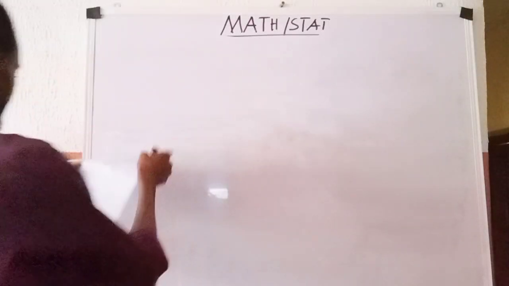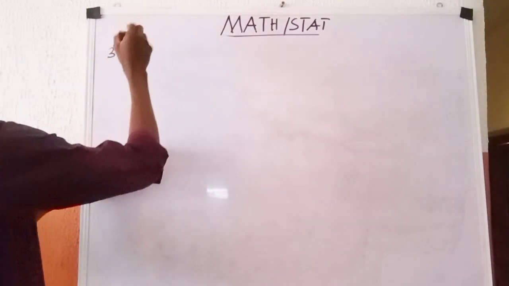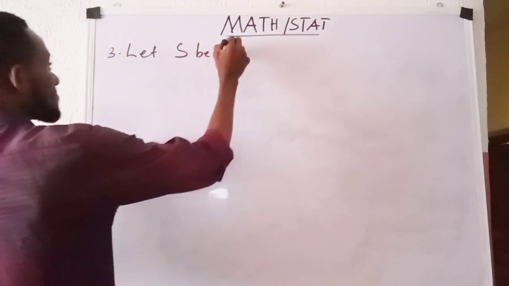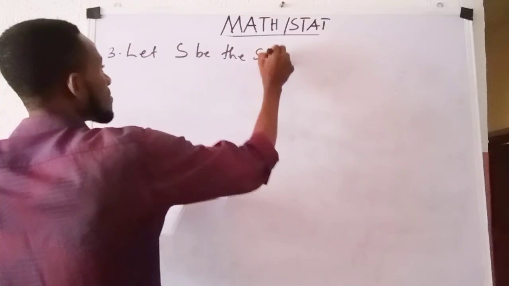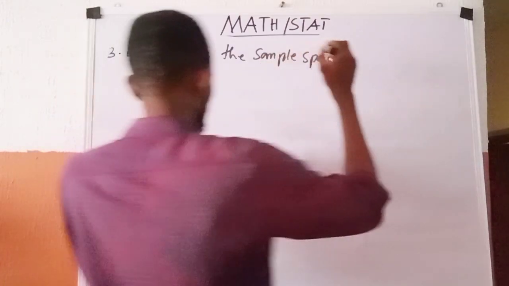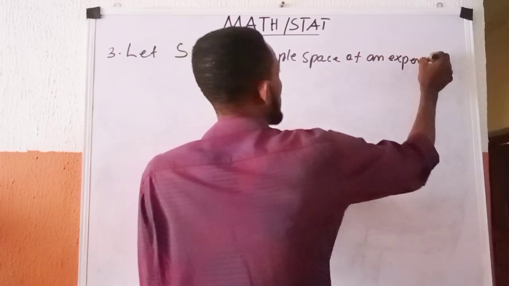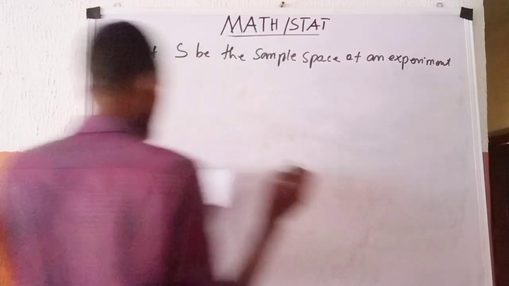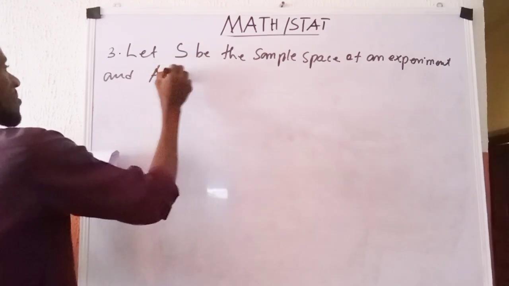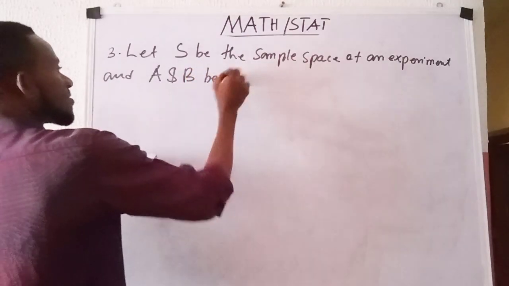The number 3 property says that, let S be the sample space of an experiment, and A and B be any two events.